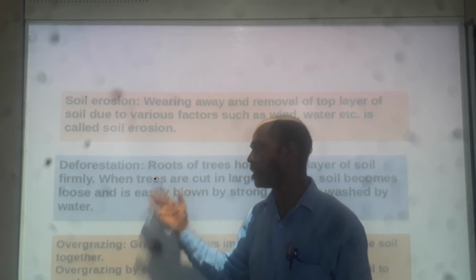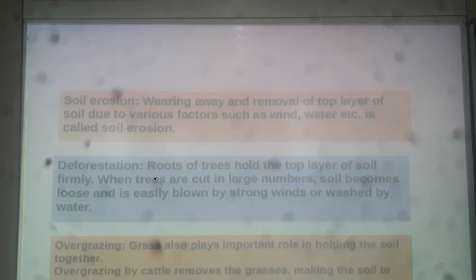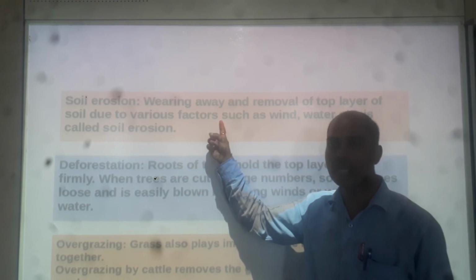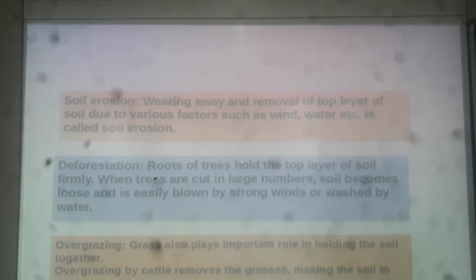And how are these responsible for the erosion of the soil? Okay? So, these are the factors of soil erosion. You should remember soil erosion. What is soil erosion and what are the factors responsible for it? By learning or by revising.